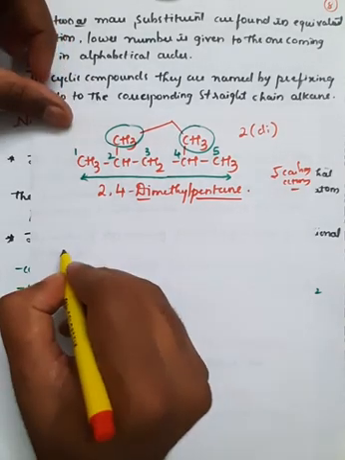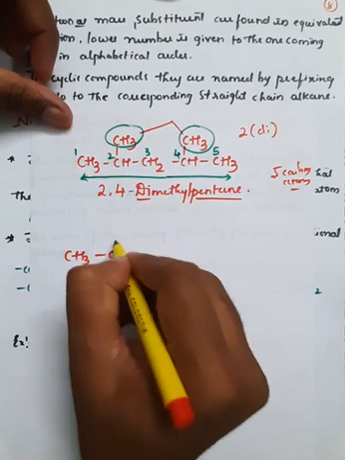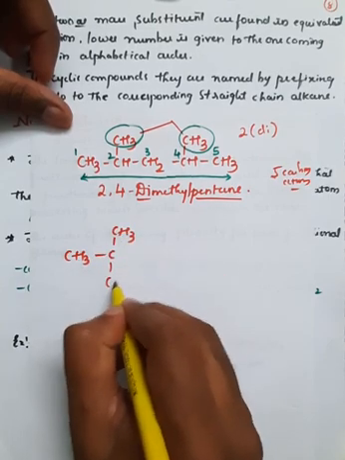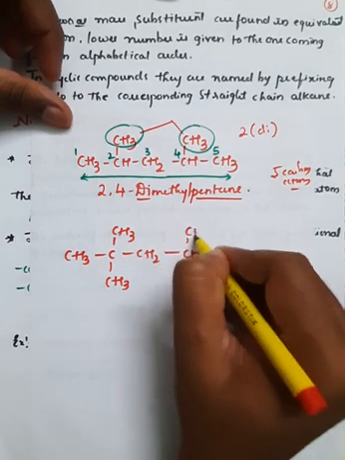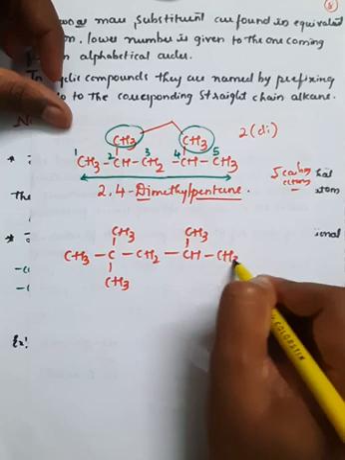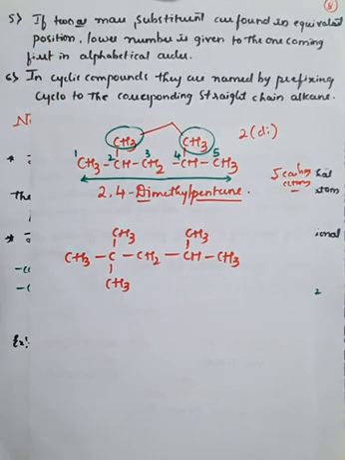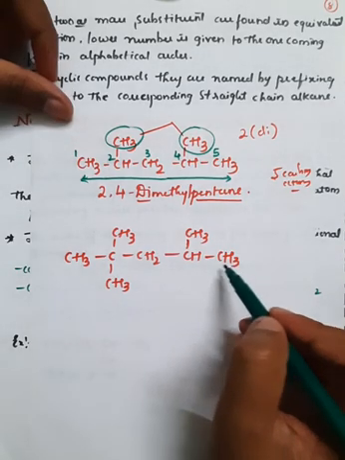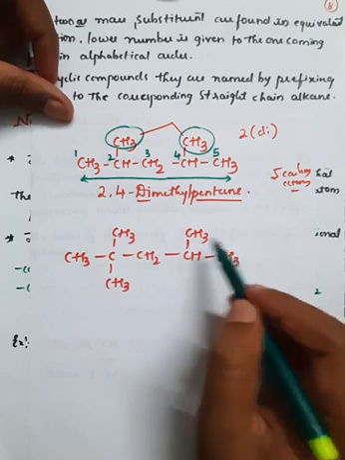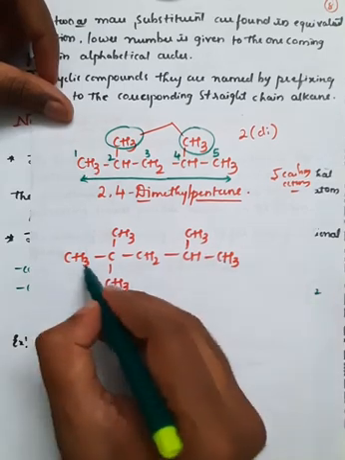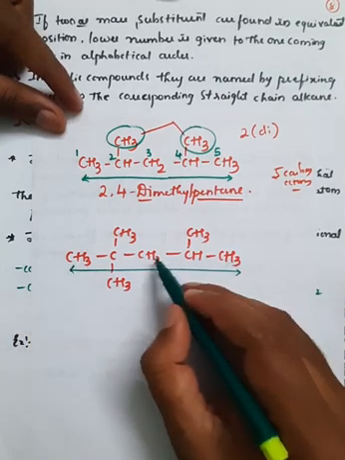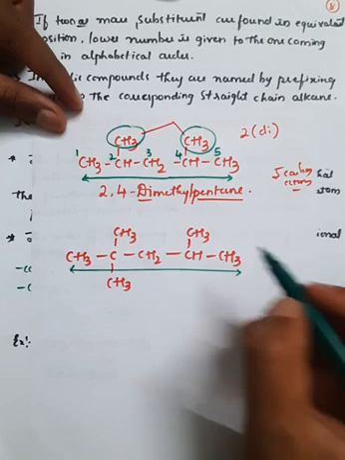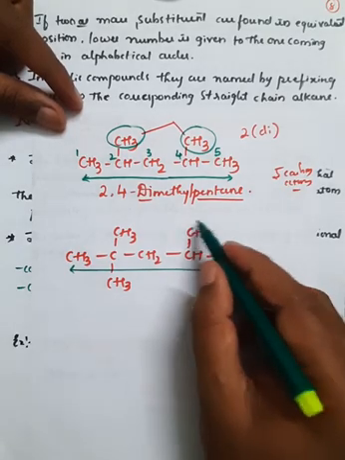We'll see one more example here. CH3, C, CH3, CH3, CH2, CH, CH3 and CH3, right? So there is one example. If you observe here, if you come from this side, again you have to number the carbon atoms, and this is the longest chain, right? This is the longest chain because it consists of 1, 2, 3, 4 and again 5 carbon atoms. And if you number from this side, there is only attachment of one CH3 group.